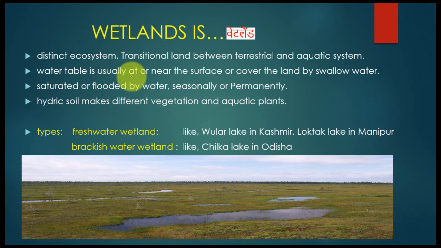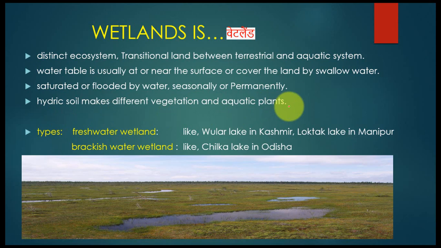Usually the water table is at or near the surface, or the land is covered by shallow water. As you can see in this picture, these are different types of vegetation, and here is the water, meaning this vegetation is floating in or on the water. It is situated or flooded by water seasonally or permanently. Seasonally means that sometimes in the rainy season, different kinds of wetland emerge. When there is a lot of rain and water falls, different kinds of wetland form, or sometimes they are there permanently. Hydric soil supports different vegetation and aquatic plants.